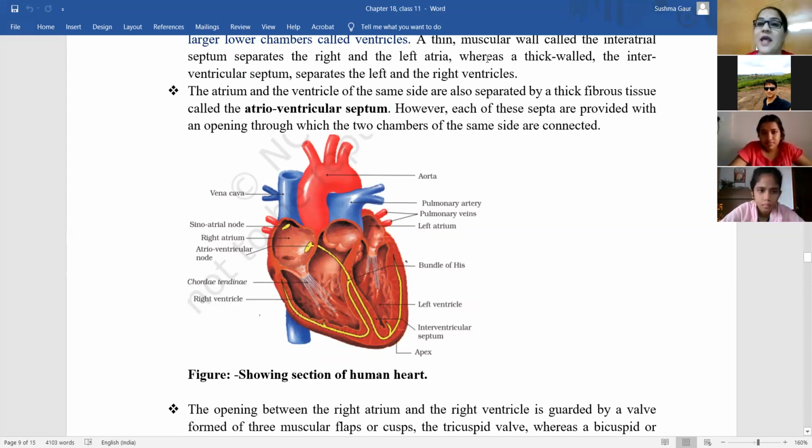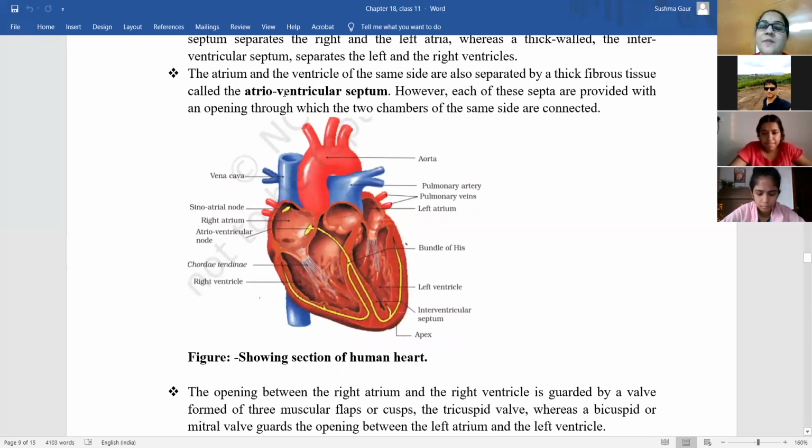ठीक है? Whereas a thick walled interventricular septum separates the, okay, so here it is given, this is interventricular septum that is separating the left and right ventricle. So I think this is interatrial septum that separates left and right atrium. ठीक है? समझ में आ रहा है ना ऋषा, अनवद्या, अस्मी? Yes, ma'am.